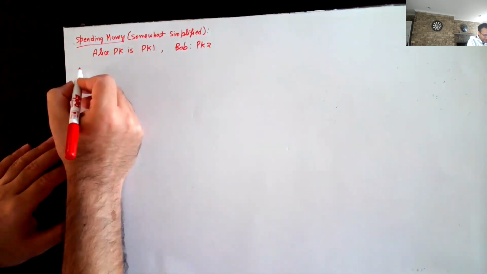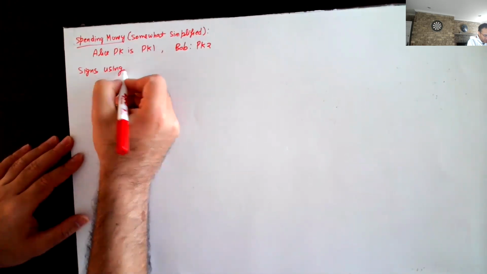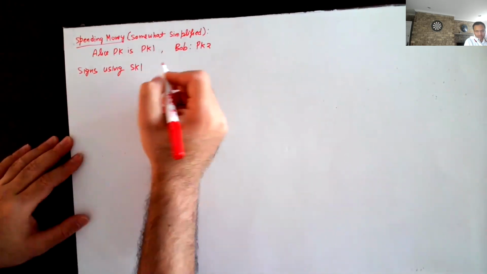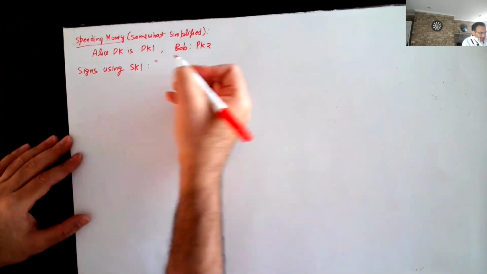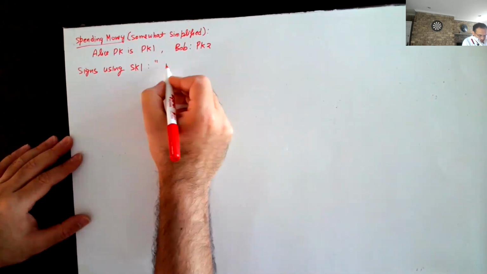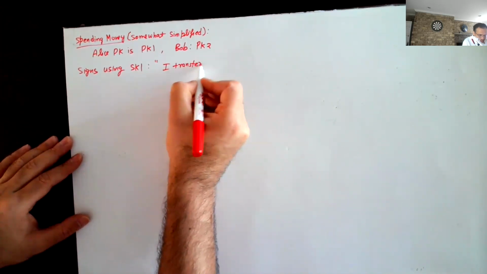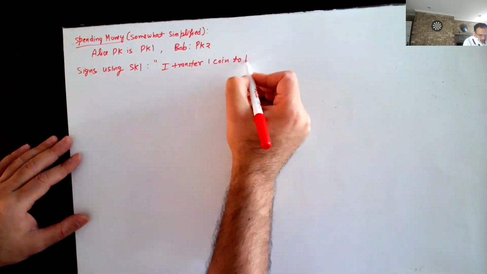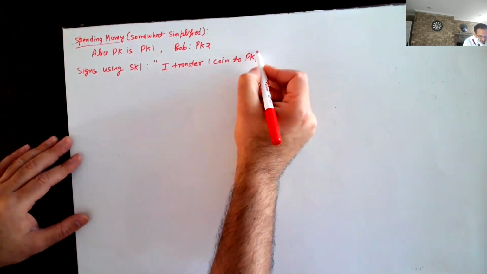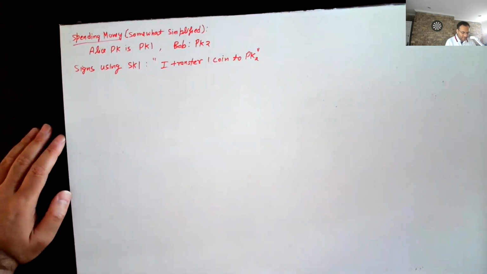So Alice signs using SK1, which is the secret key corresponding to PK1, the following statement. I transfer 1 coin to PK2. Maybe let's even write PK1 here.